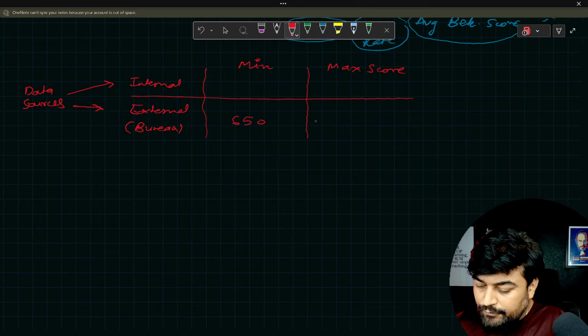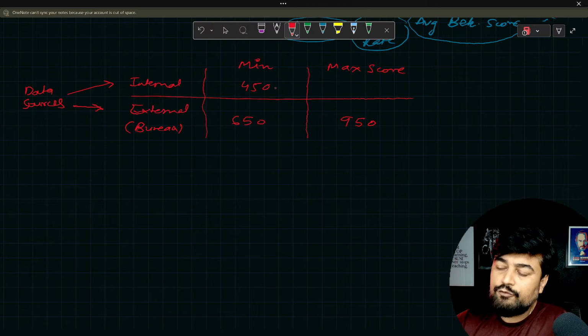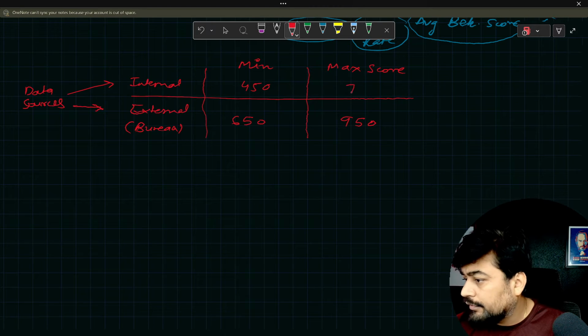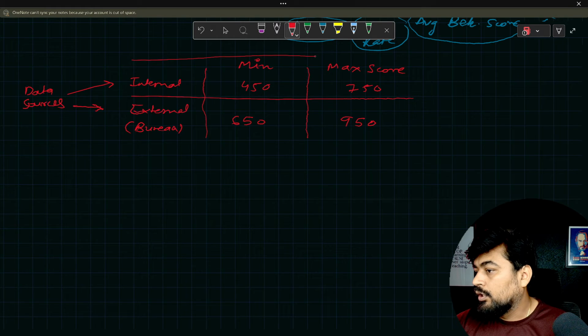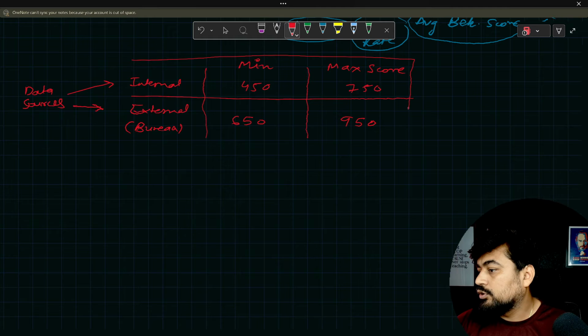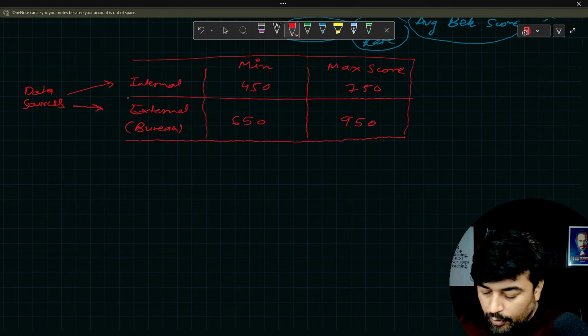So let's say 650 is the minimum and the maximum score is 950. Similarly, internally the bank has a parameter, let's say from 450 to 750. This can vary as per the bank. So this is your table, which you will create once you have all the scores in your hand.